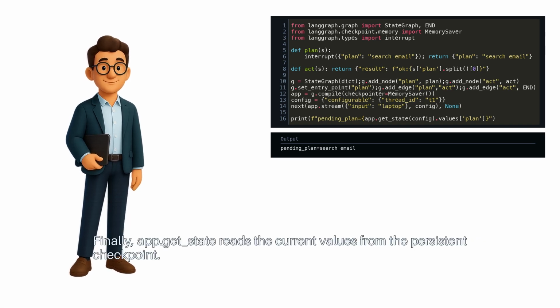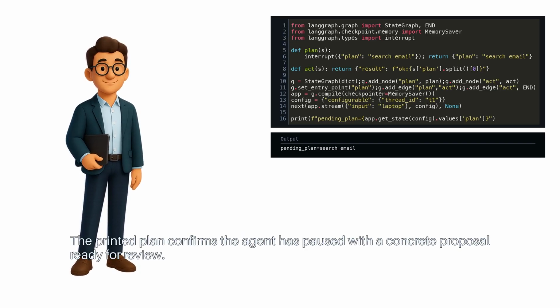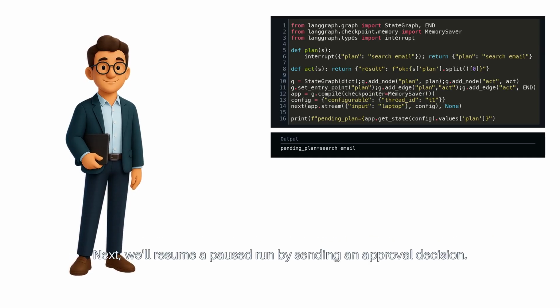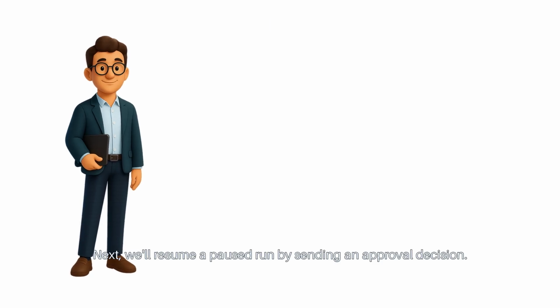Finally, app.getState reads the current values from the persistent checkpoint. The printed plan confirms the agent has paused with a concrete proposal ready for review. Next, we'll resume a paused run by sending an approval decision.